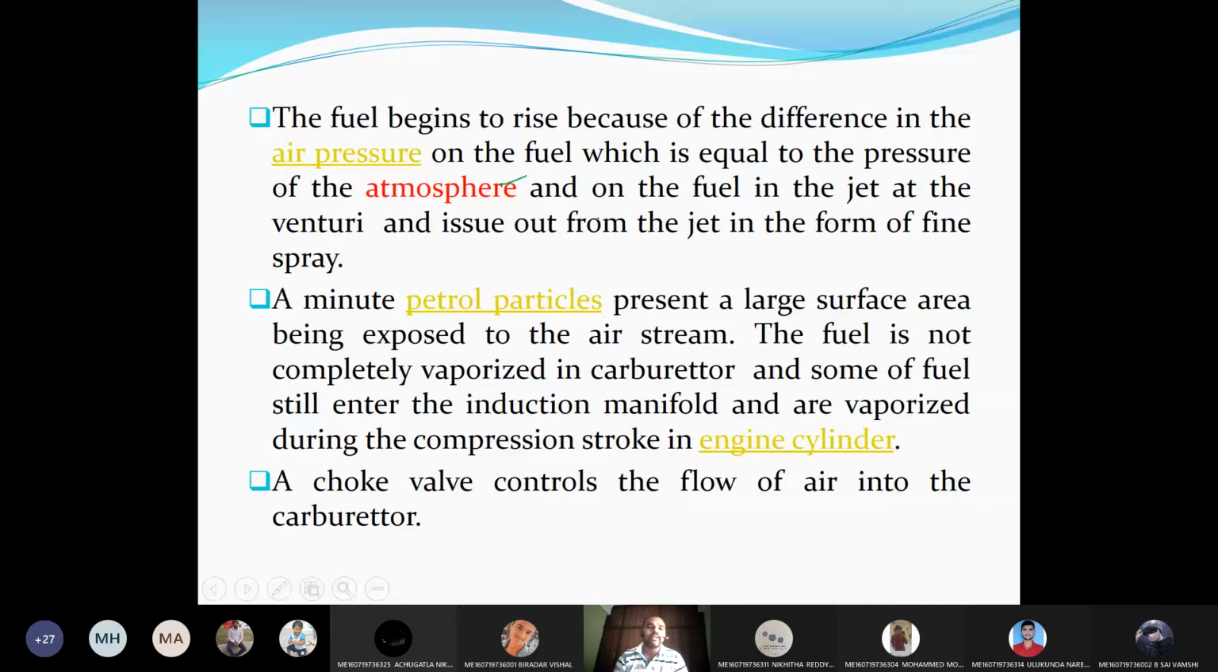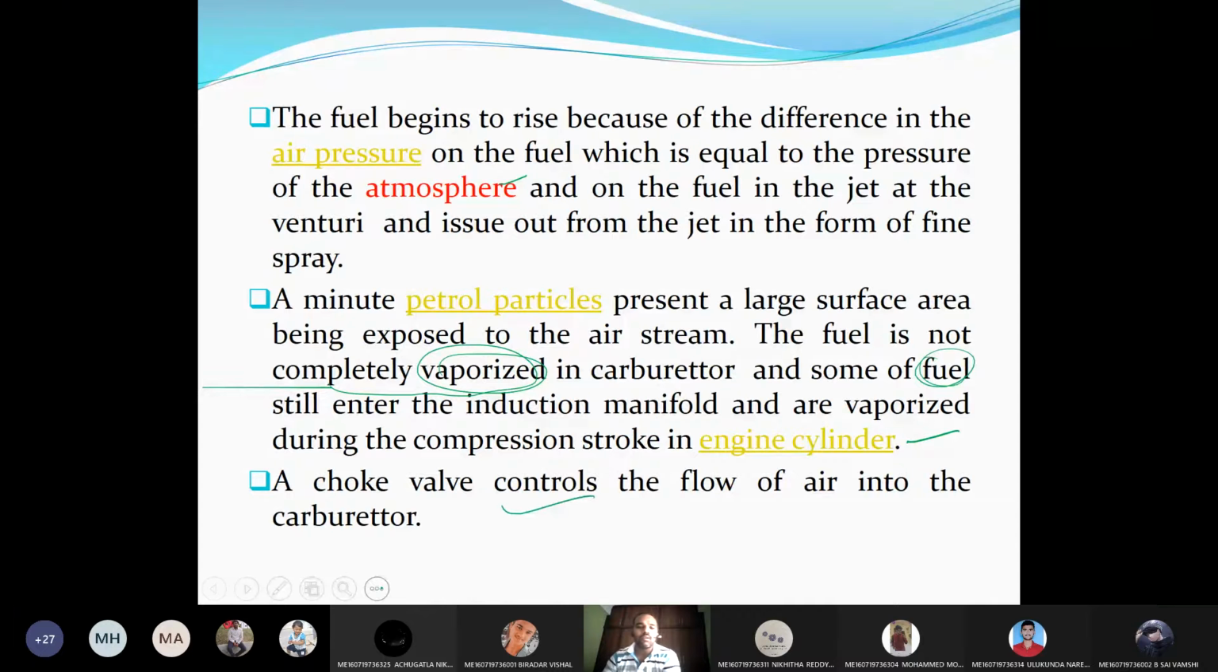The fuel will be admitted into the carburetor through the jet, and minute petrol particles present a large surface area being exposed to the airstream. The fuel is not completely vaporized. I told you yesterday, the fuel will not completely vaporize in the carburetor. Some of the fuel will be vaporized during the compression stroke of the engine. So 100% vaporization will not take place in the carburetor, maybe 70 to 80%. The remaining amount will be taken care of by the compression stroke of the engine.